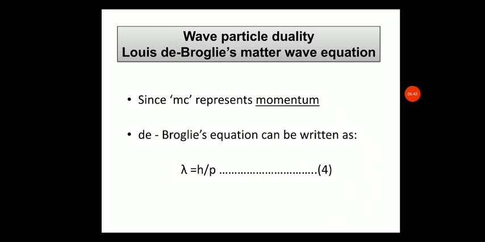Here, mass into velocity represents momentum. So, de Broglie's equation can be written as lambda is equal to h by p, and p is nothing but momentum, mass into velocity.